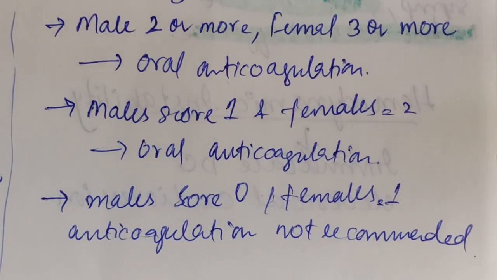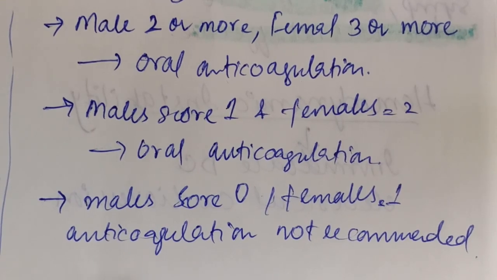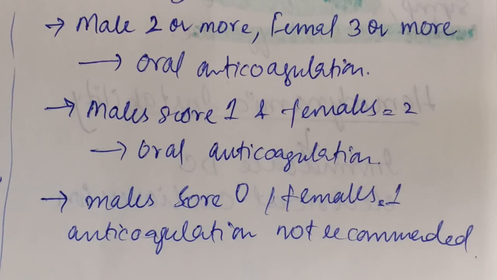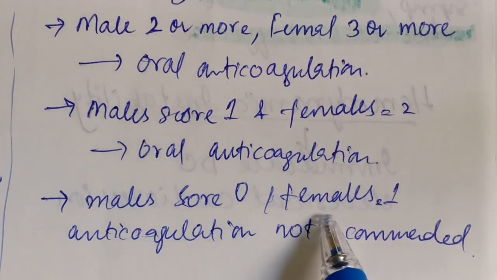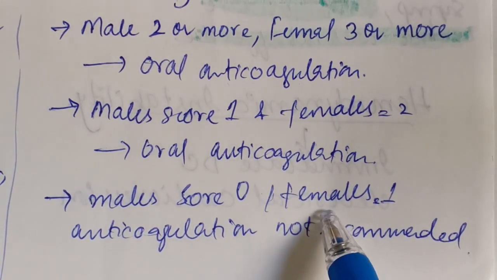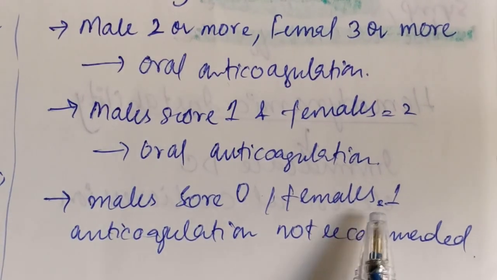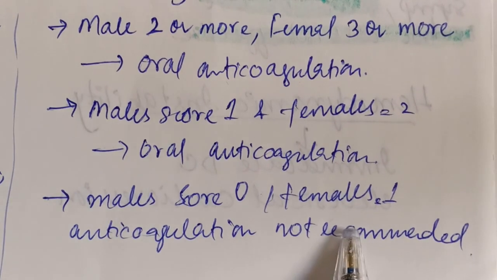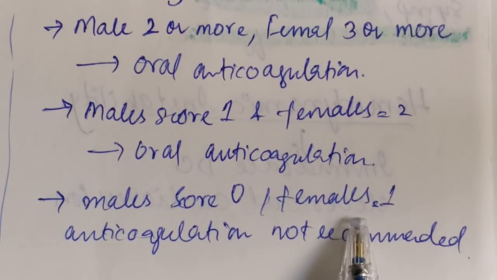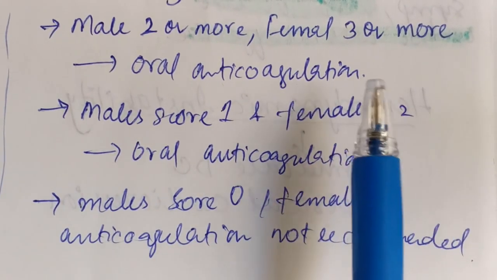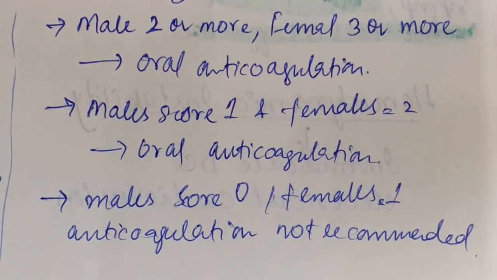So the only case where anticoagulation is not recommended is when the male score is 0 and the female score is 1, because the female gender itself gets 1 score. Otherwise, anticoagulation is recommended in all of the above cases.